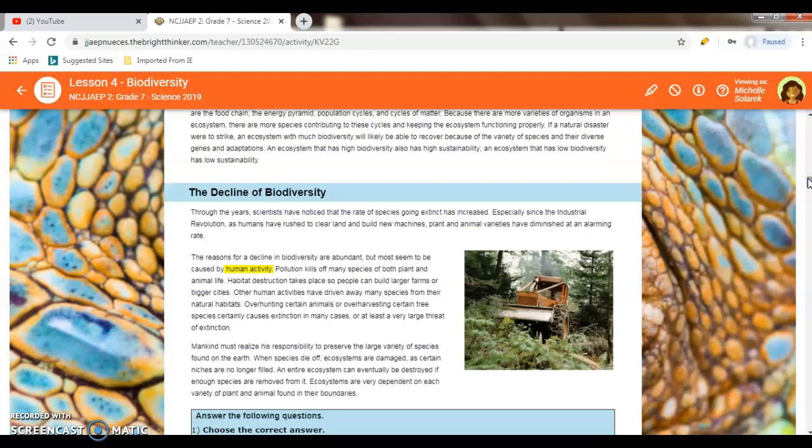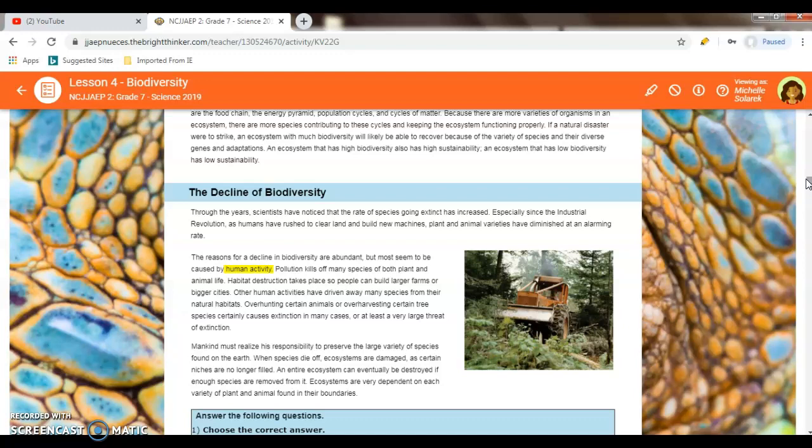The decline of biodiversity. Through the years, scientists have noticed the rate of species going extinct has increased, especially since the Industrial Revolution, as humans have rushed to clear land and build new machines. Plant and animal varieties have been diminished at an alarming rate because of it. The reasons for the decline of biodiversity are abundant, but most seem to be caused by human activity.